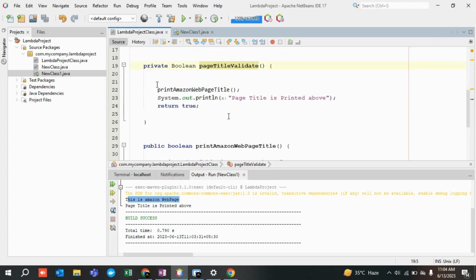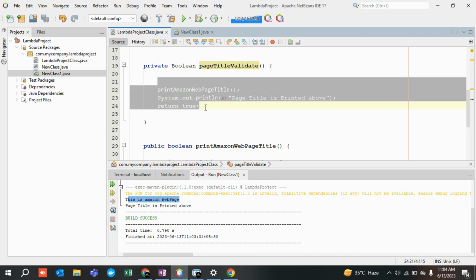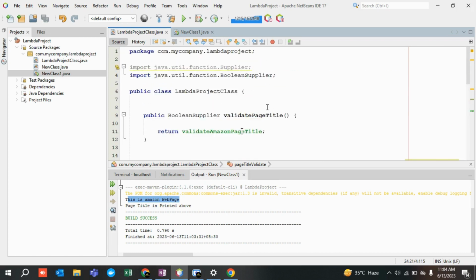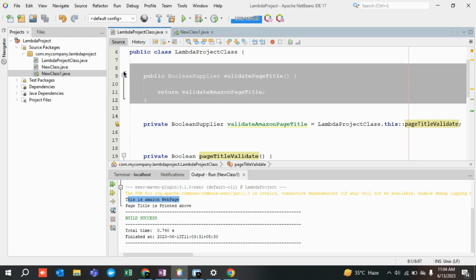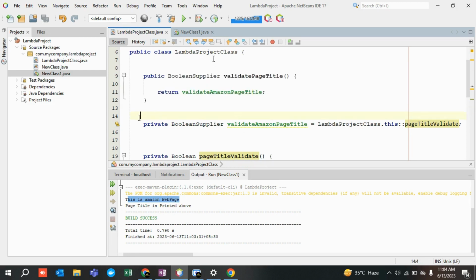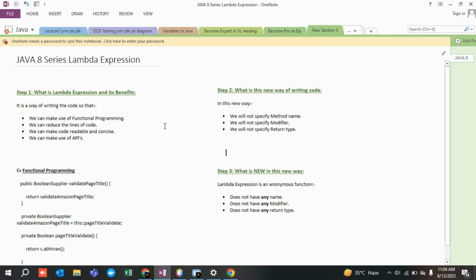And this is why we are doing that, because we do not want to hard code or pass anything onto one particular place. There are a lot of reasons, and we will be covering that. But this was the whole essence, so that we can make use of functional programming. As I told you, nowadays in Java automation frameworks, this is what is being currently used in some organizations, or even I would say in most organizations.